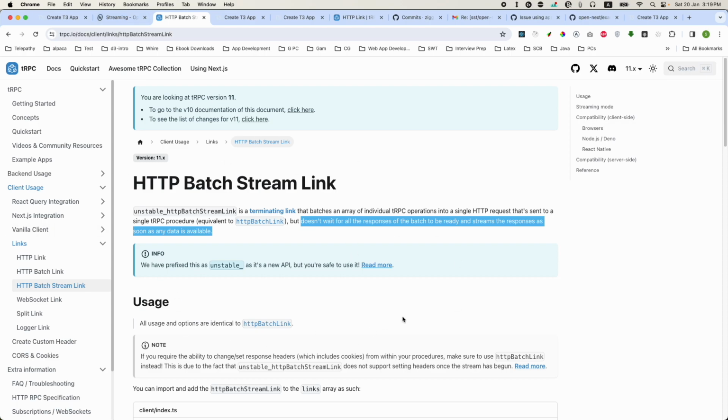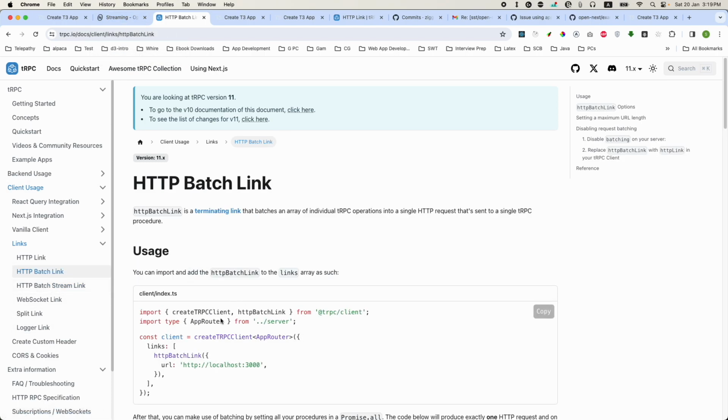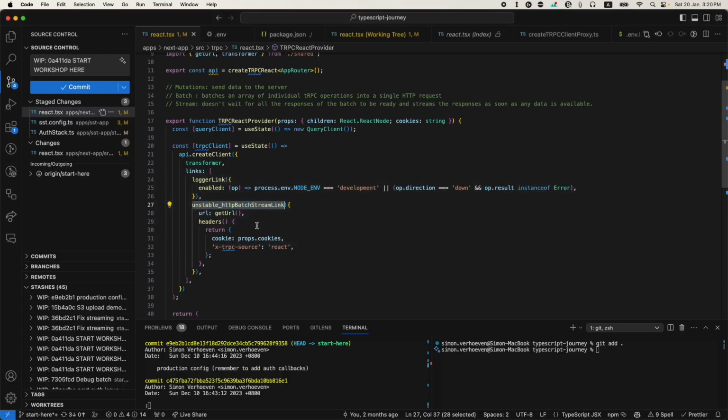From the TRPC point of view, you can use it. It's fine, it should work, which is why it's part of the T3 stack. But in terms of OpenNext, it's not advisable to turn streaming on. So instead of using the batch stream link, we can just use this one instead.